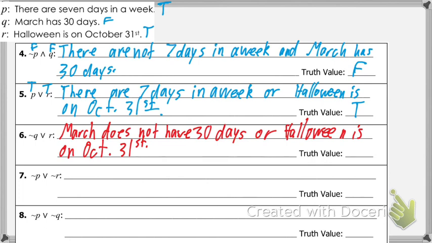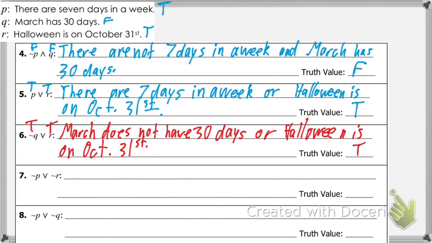It's different enough. Now, not Q will be true because March does not have 30 days. From our definition of having 30 days, it does not have 30 days. But R is true. Now, is at least one of these true? Yep, so it's true.